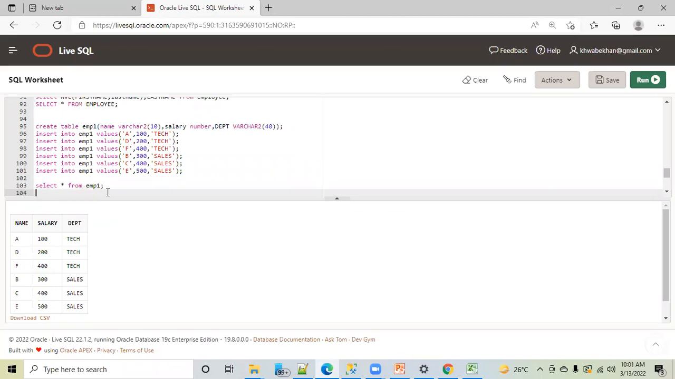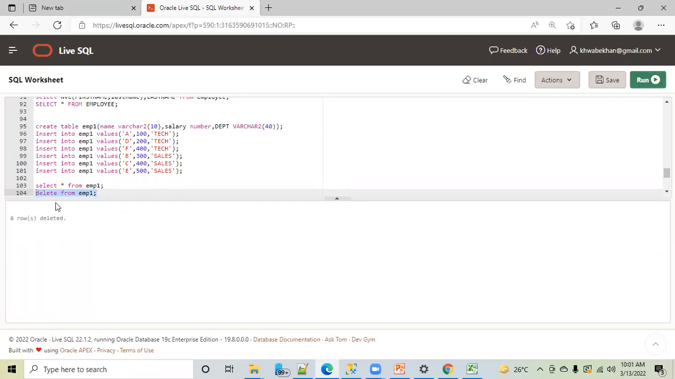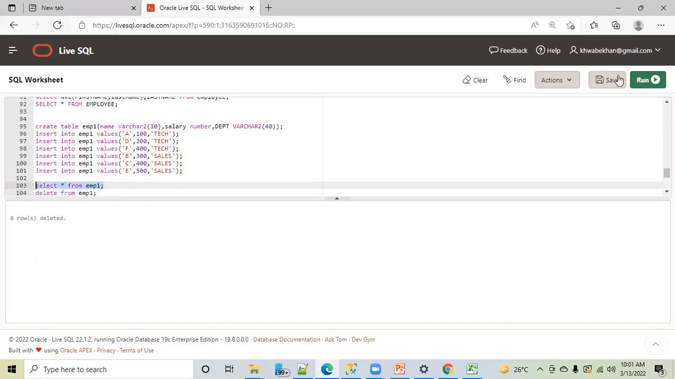So for that we have a delete keyword, to delete the records. I will write delete from employee one, and I will execute this query. Okay, I have executed this query. I want to delete the employee. And I want to verify whether the employee is deleted or not. I will write this query, select star from employee one.